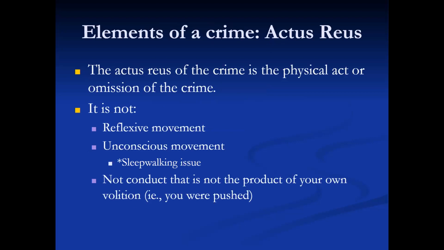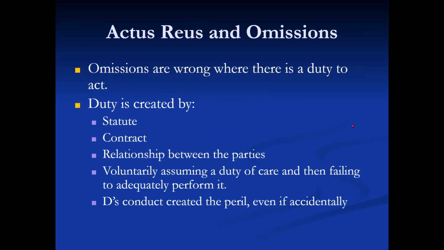Actus reus. The actus reus of the crime is the physical act or omission of the crime. It is not reflexive movement or unconscious movement, such as in sleepwalking. It's not conduct that is not the product of your own volition. For example, you were pushed.